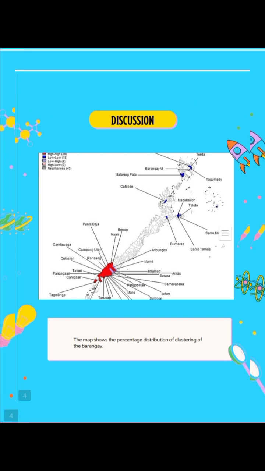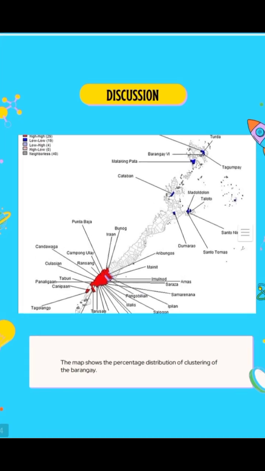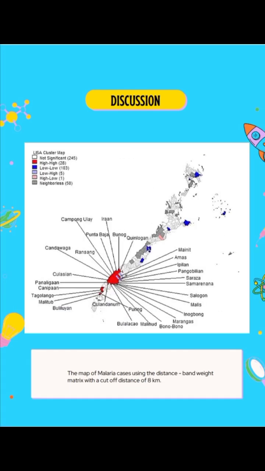The second map shows the percentage distribution of clustering of the barangays. The third map shows the malaria cases using the distance band weight matrix with a cut-off distance of 8 km.